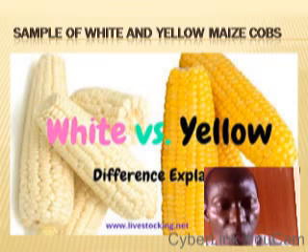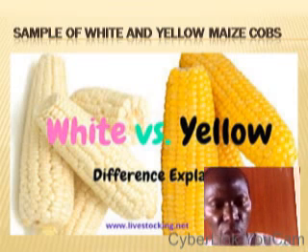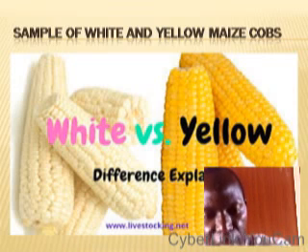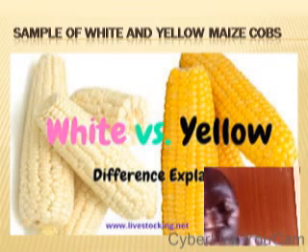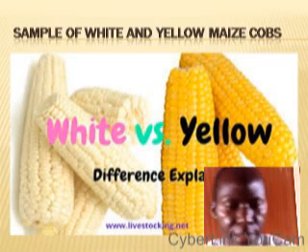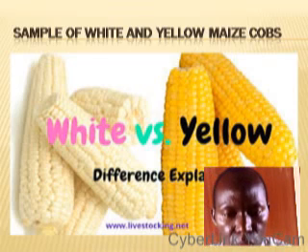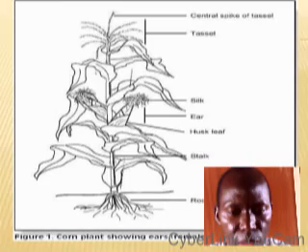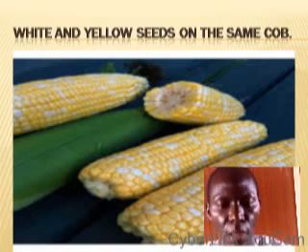Here we have a sample of white and yellow maize. Like I said, in hybridization, you can breed the white maize variety and yellow maize varieties to have another variety. Okay, and when that happens, this is what we are going to have.